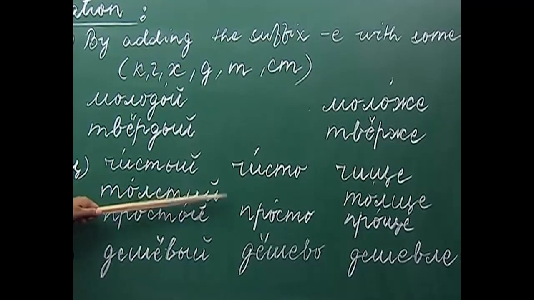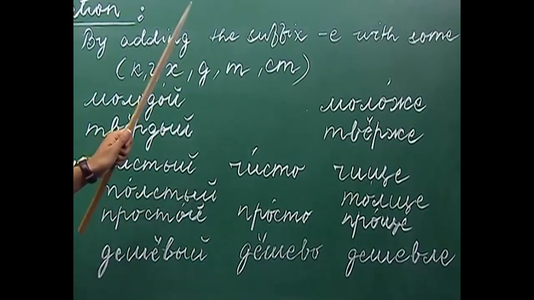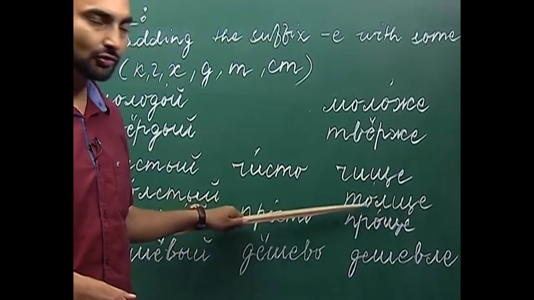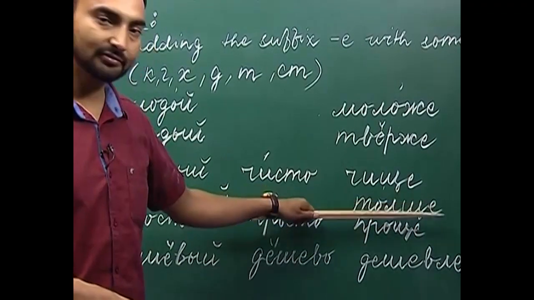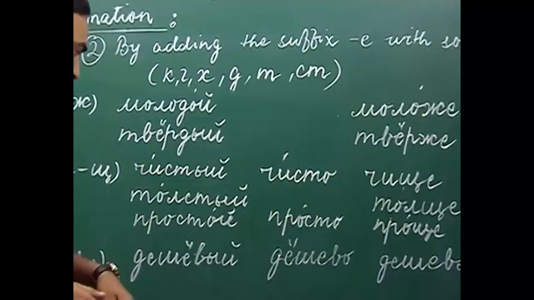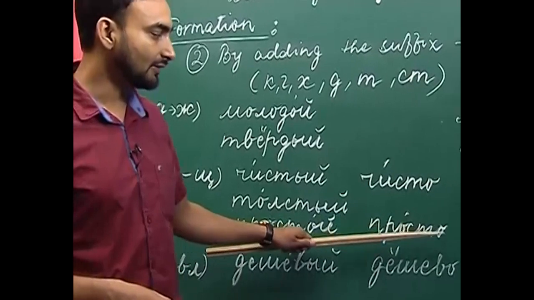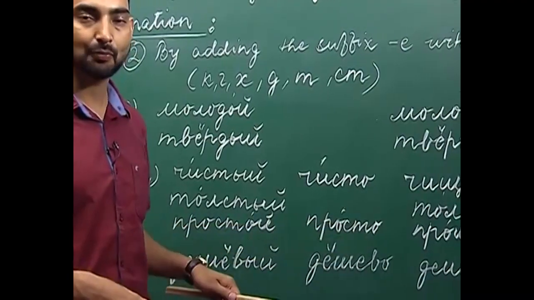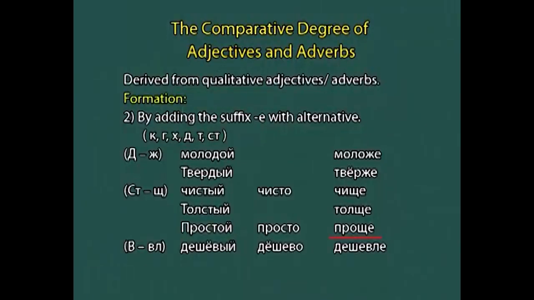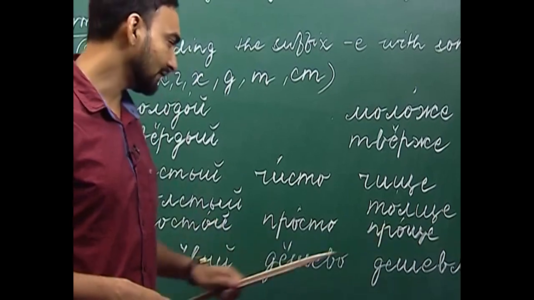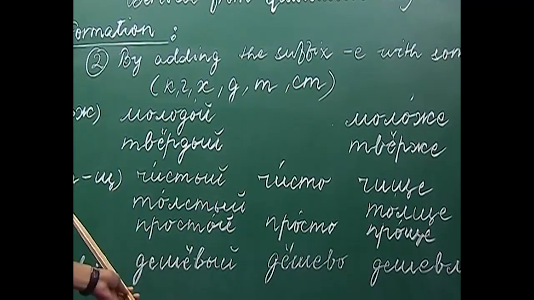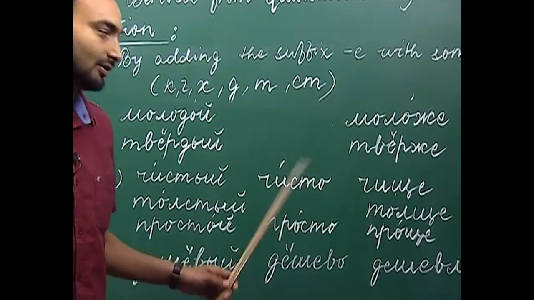The next example from the same alternation of consonants is tolsti. What is tolsti? Tolsti is fat. So, how do we form the comparative degree? Tolshe. Tolshe is fatter. The next example is prastoi. Prastoi is simple, and the adverb that is derived from prastoi is prosta. So, how will we derive the comparative degree? Proshe. We are doing the same thing, changing the consonant cluster into sh.